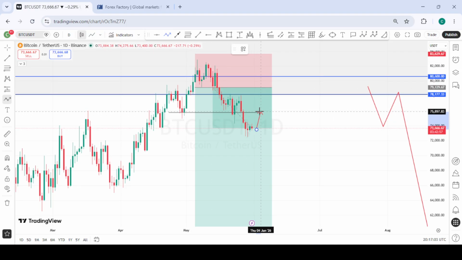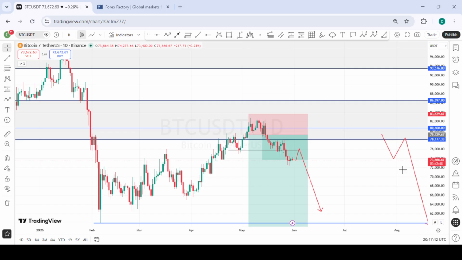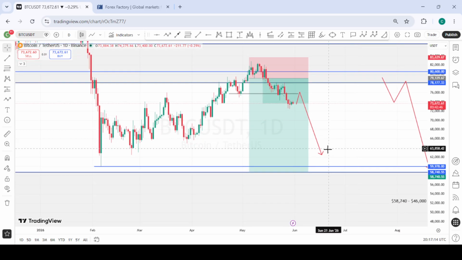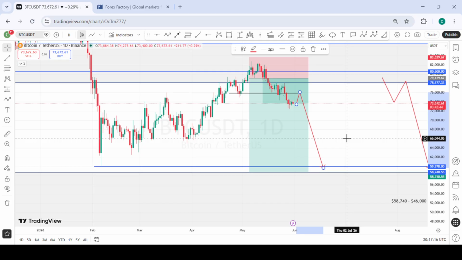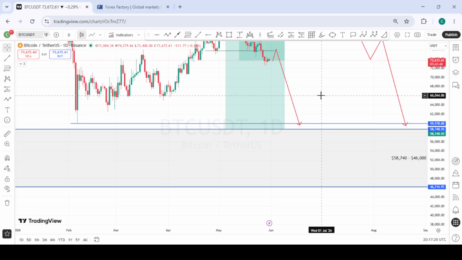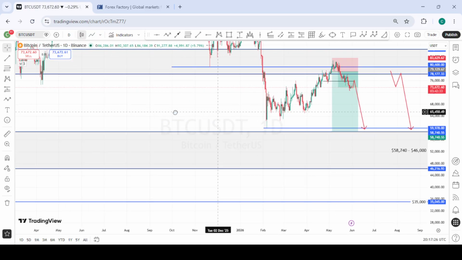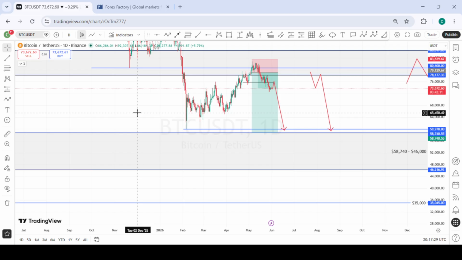If we are fortunate to see that, we might likely take another sell position from here to the downside, using the same targets we have for this position. So we are still more bearish on the BTC, which we are targeting around 58k to 46k, that's within this zone, and the worst case scenario 35k to the downside. So we are very bearish on BTC.